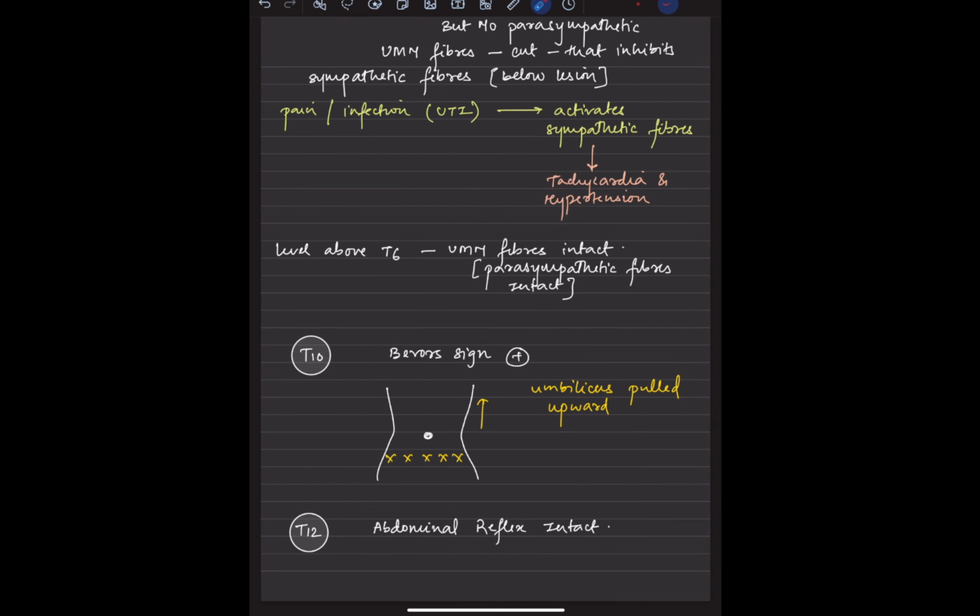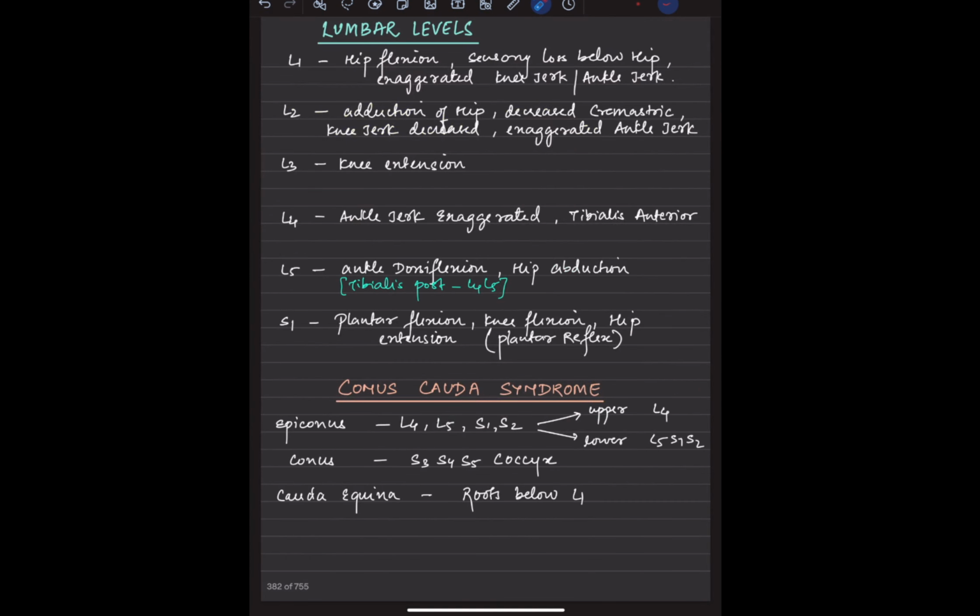T12: abdominal reflexes are intact. When it comes to the lumbar level, L1, L2, L3, L4, L5 and S1: S1 plantar reflex, L1 hip flexion, L2 hip adduction, sorry, knee extension, L3. Then L4 ankle jerk should be exaggerated, L5 hip abduction.